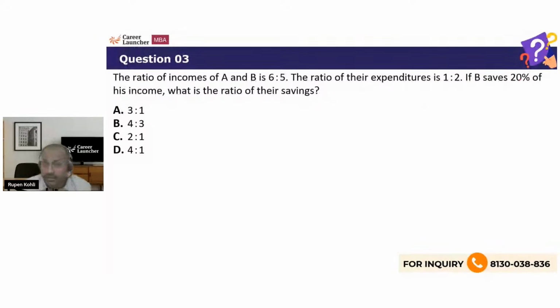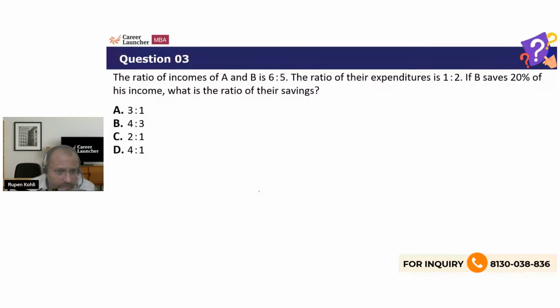Whenever ratios are there, we are learning that we can assume any suitable numbers. Now, another question primarily on ratios: the ratio of incomes of A and B is 6:5. The ratio of their expenditures is 1:2. If B saves 20% of his income, what is the ratio of their savings? Right.